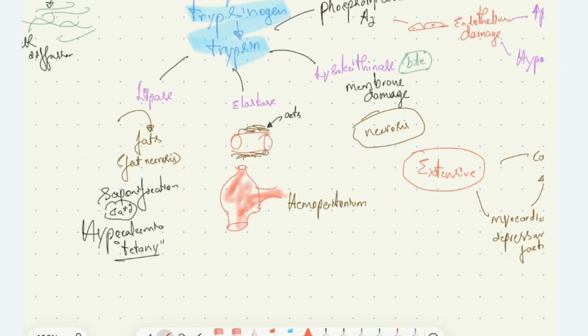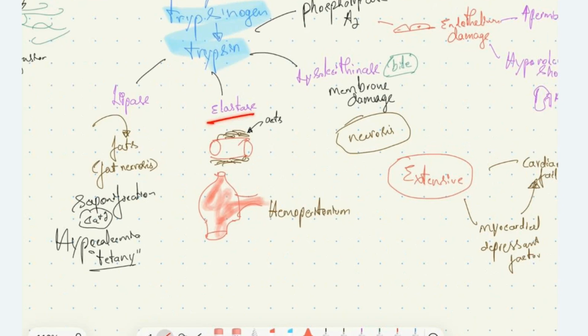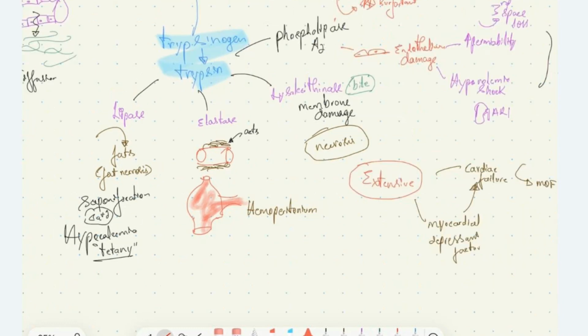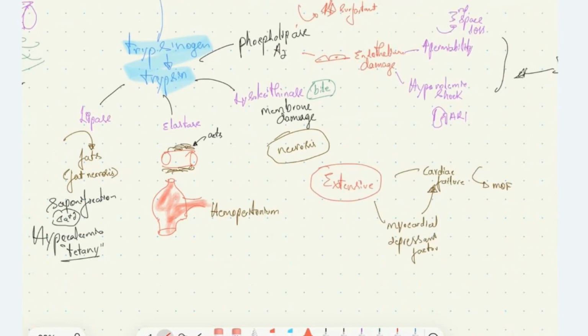Then the activation of elastase by trypsin will act on the elastase of the blood vessels. This will cause destruction of the elastase protein. It will cause pseudoaneurysm and rupture of artery, which can make the patient bleed till death. It causes hemoperitoneum, the dreaded complication.